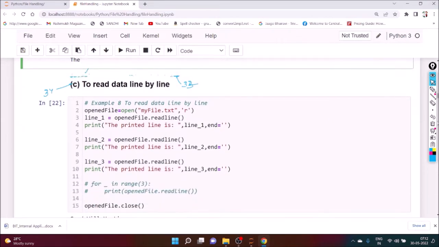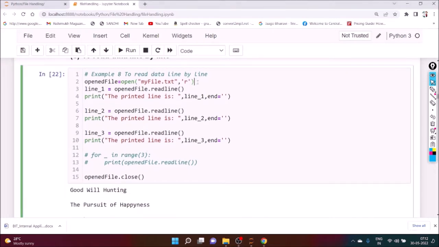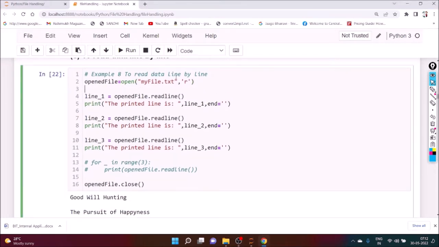Okay, next. To read the data line by line. Suppose we want to read the data line by line. In that case, what we can see? First of all, definitely we have to open it. The name of the file is myfile.txt, and the mode is r.